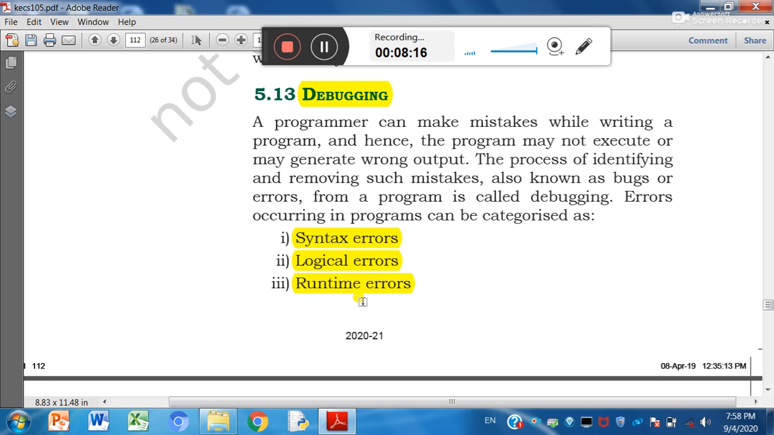How we can remove these errors? Syntax error, we can remove by using proper syntax. How we can remove logical error? Using appropriate or correct logic, right? And how we can remove runtime error? By using appropriate data type and not using 0 as divisor.